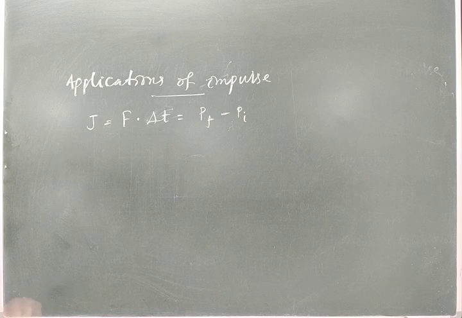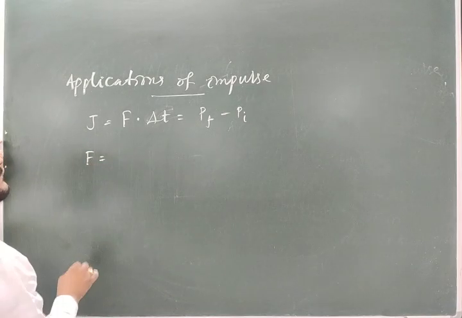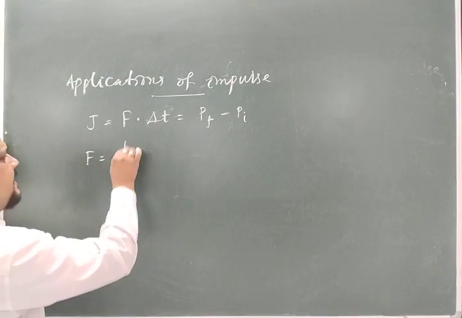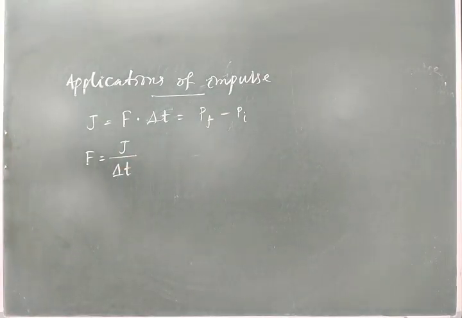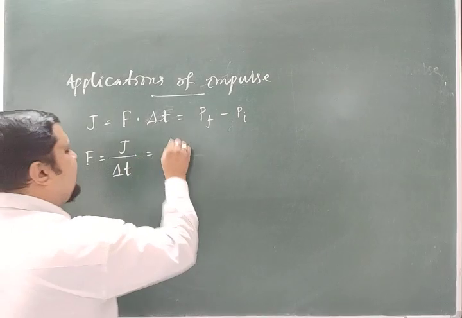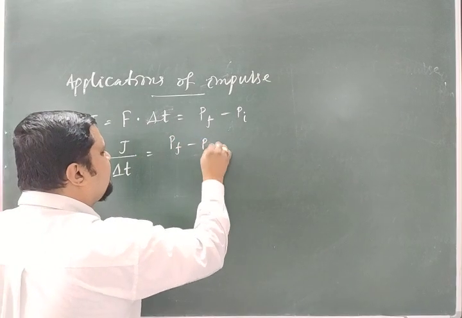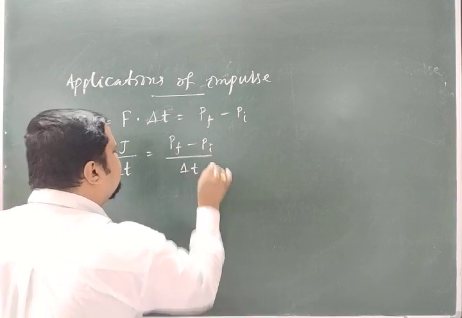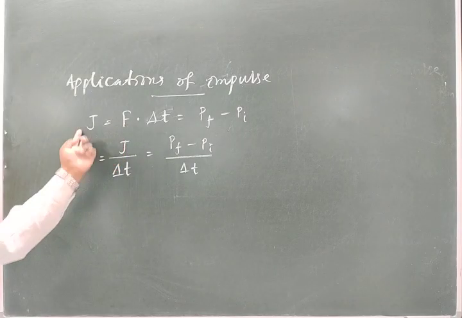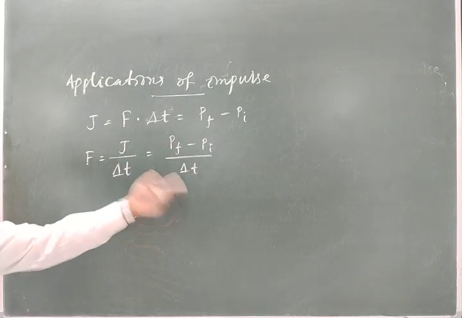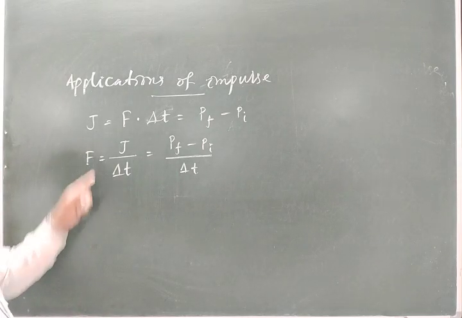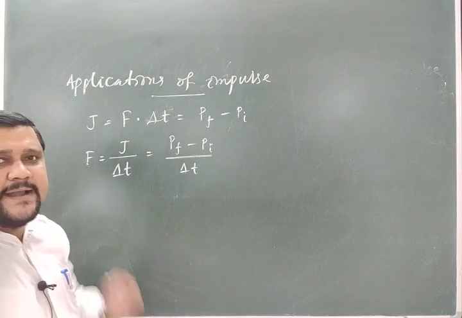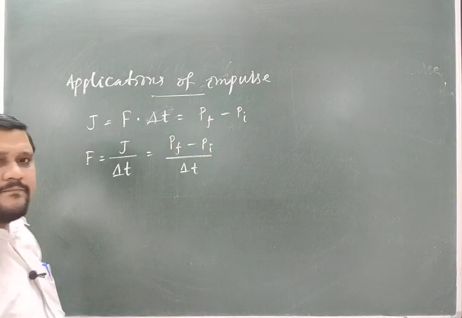So I can say F is equal to impulse by delta t, or F is equal to change in momentum by delta t. You can make F equal to J by delta t or pf minus pi by delta t. So now you see here, a force is applied for a small time interval delta t, and it changes the momentum.